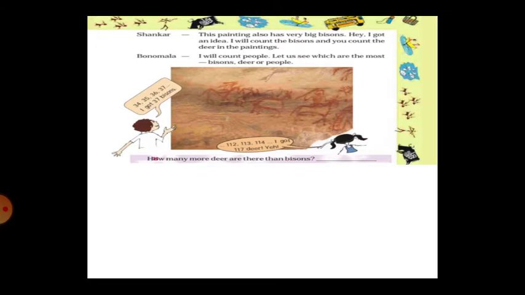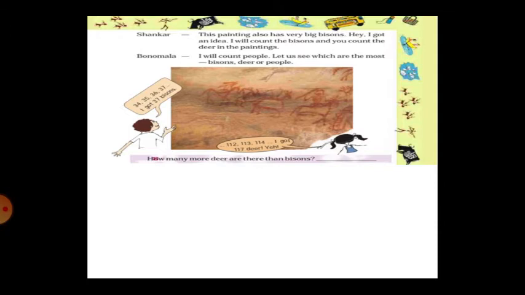People, here you can see, 34, 35, 36, 37. So like that they are counting. So there are 37 bisons. 112, 113, 114. I got 117 deer. See, Bonomala and Shankar both are counting the number of bisons, deer, people, everything.